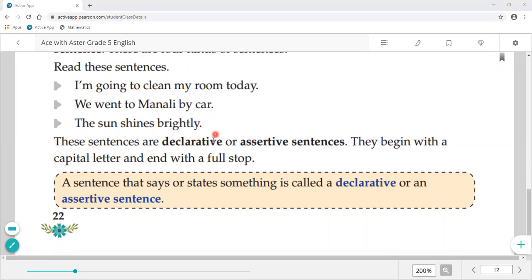All these are sentences. These are declarative or assertive sentences. They begin with a capital letter and end with a full stop. A sentence that says or states something is called a declarative or an assertive sentence.